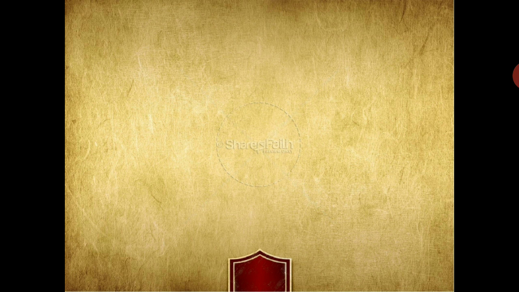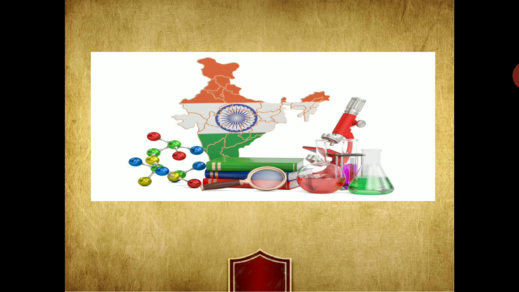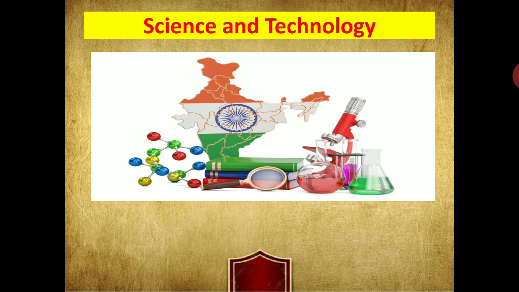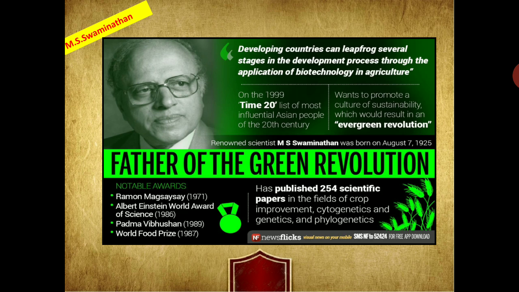When we talk about globalization, it definitely brought about a change with regard to science and technology. There were many events which took place at that time. There were two major events we need to mention when we describe India's efforts towards self-reliance.